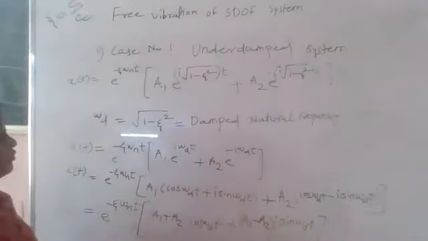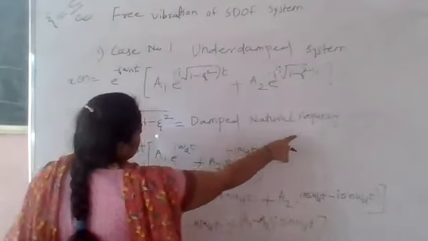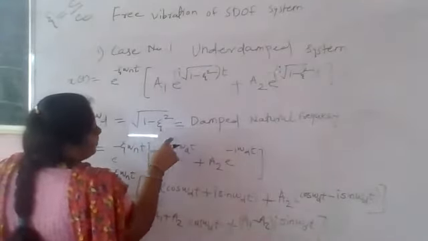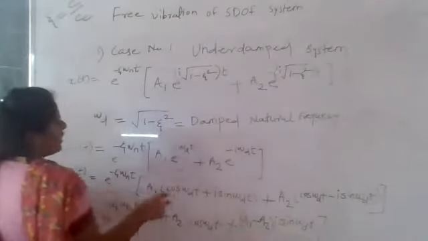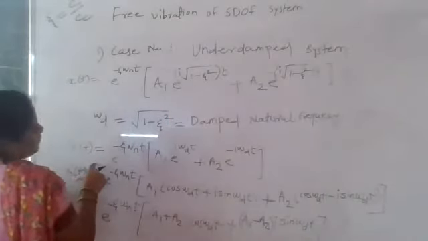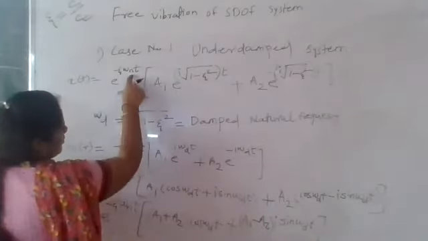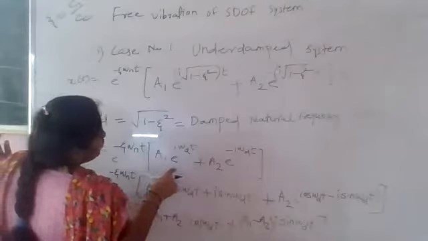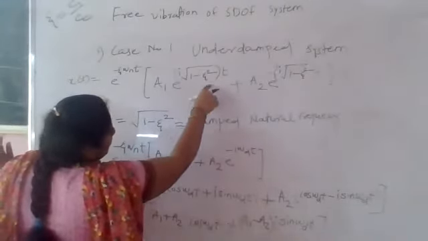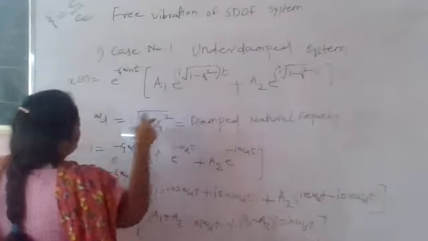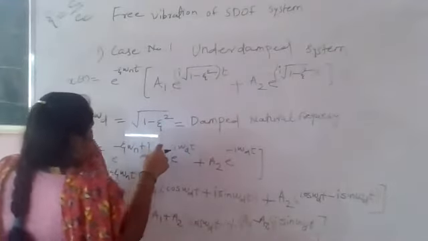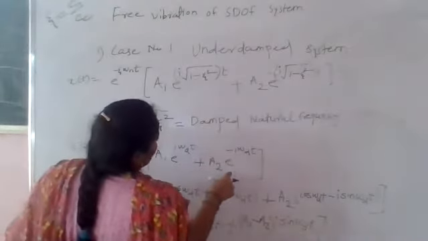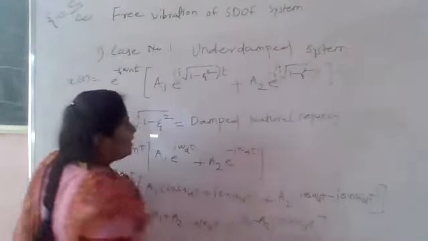Now here we already know the damped natural frequency formula, omega d is equal to omega n root of 1 minus zeta square. If we put this value here, we will get a resolution like this: x of t is equal to e raised to minus zeta omega nt, that is the same common term, into bracket a1 into e raised to I into omega d into t plus a2 into e raised to minus I into omega dt.